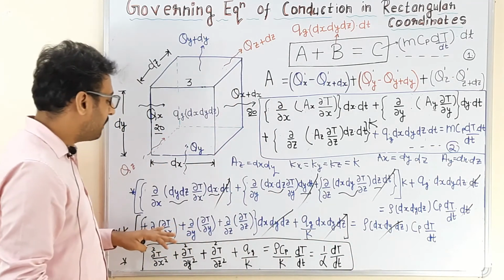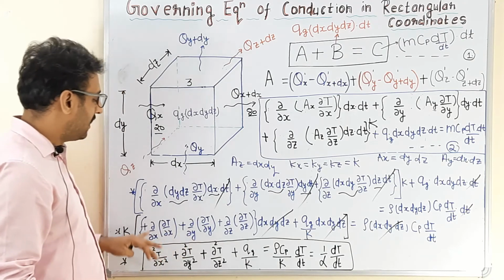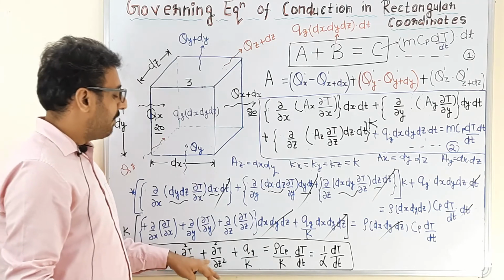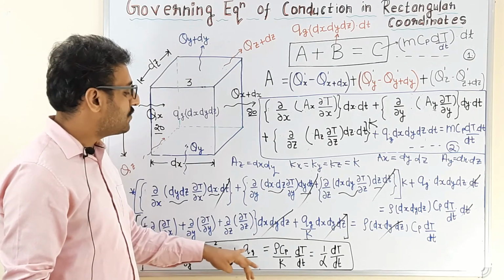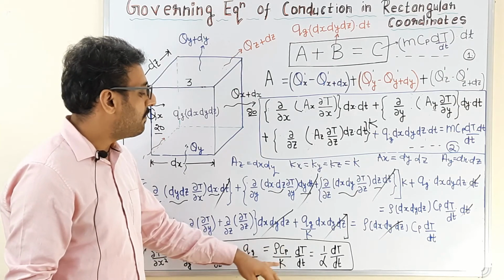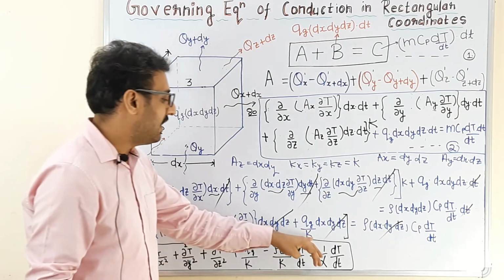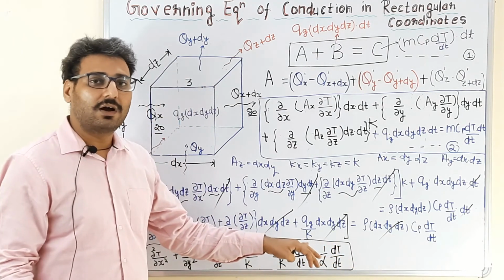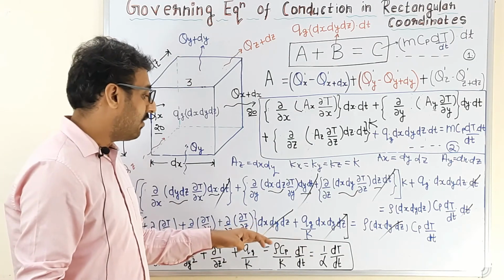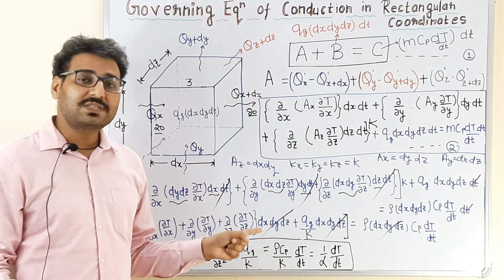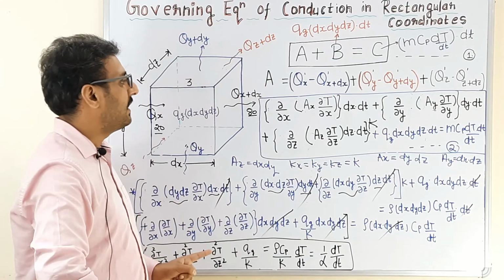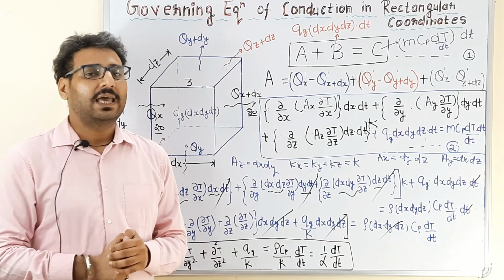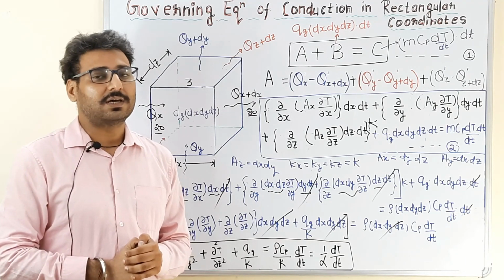After this we will simplify and obtain the equation like this: ∂²T/∂x² plus ∂²T/∂y² plus ∂²T/∂z² plus Qg by k is equal to rho Cp by k times ∂T/∂t. So rho Cp by k will be 1 by alpha. Now this is the basic general governing equation for conduction in rectangular coordinates for homogeneous and isotropic material. So we will stop here and discuss the general heat conduction equation in cylindrical coordinates in the next lecture. Thank you everyone.